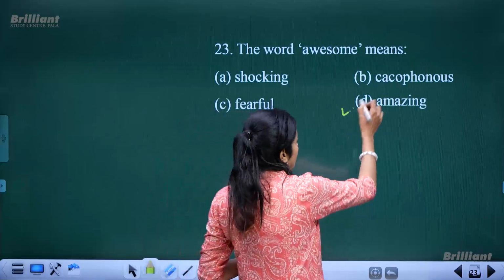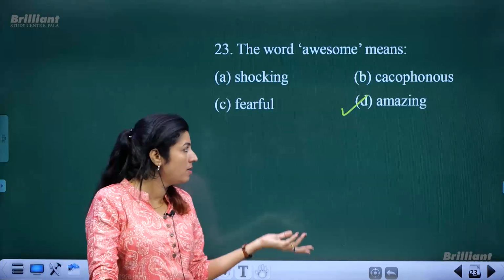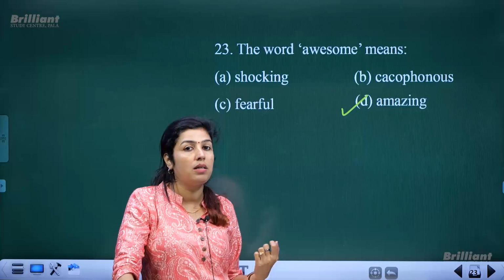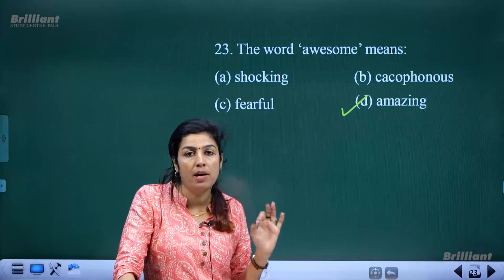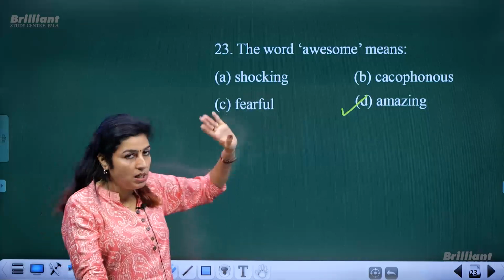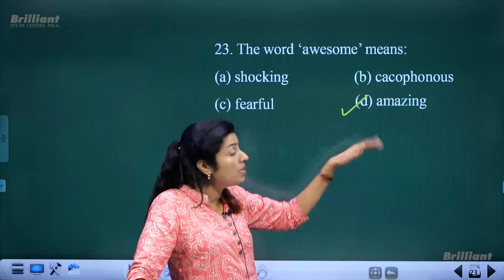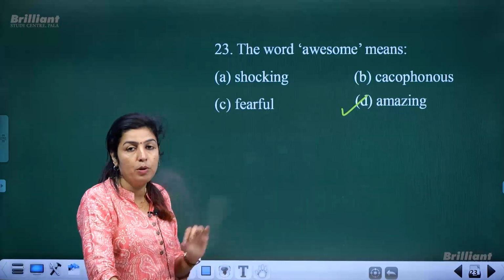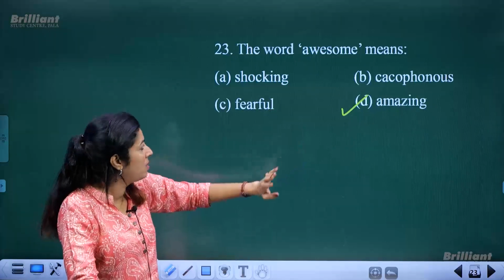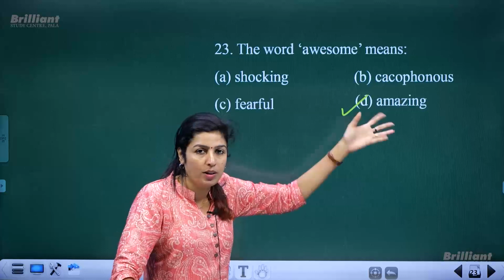Amazing. See, when someone sings a song or dances well on stage, you say that's awesome. That means amazing performance. So awesome is used in a positive way to give a compliment to someone, and that means amazing, beautiful, wonderful. So awesome means amazing, not shocking or fearful, and cacophony has nothing to do with awesome. Okay.